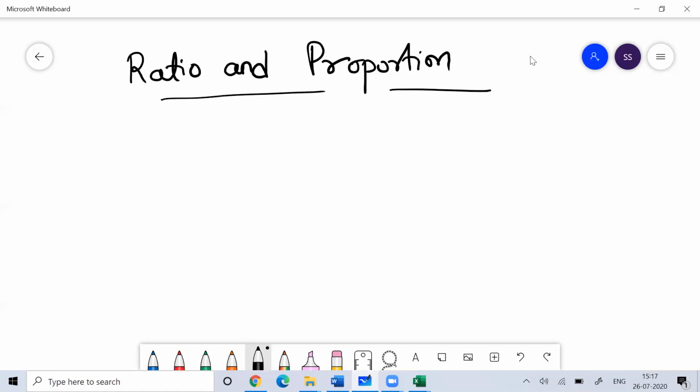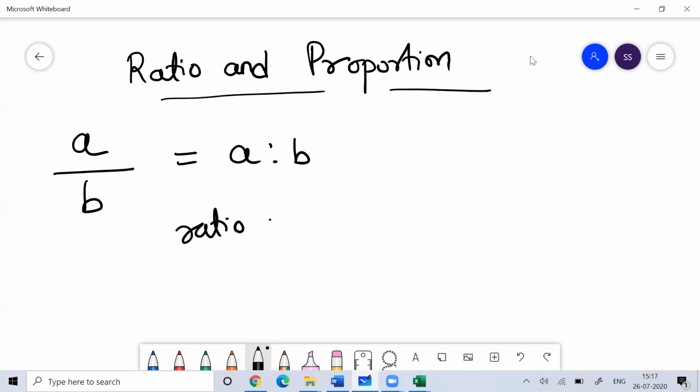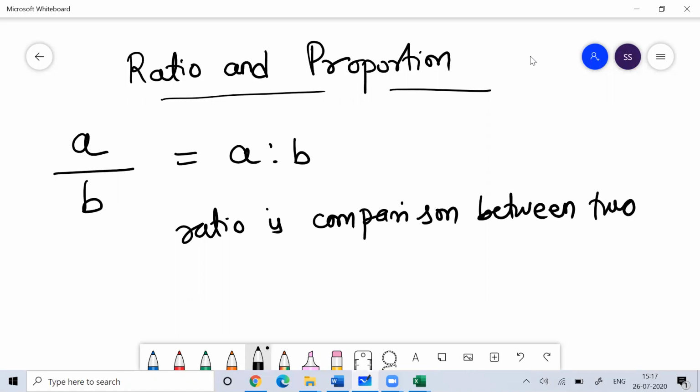So let's first try to understand the concept of ratio. When I talk about ratio, I can write it as A by B or A is to B. Ratio is the comparison between two variables, where the variables should be represented in the same unit.